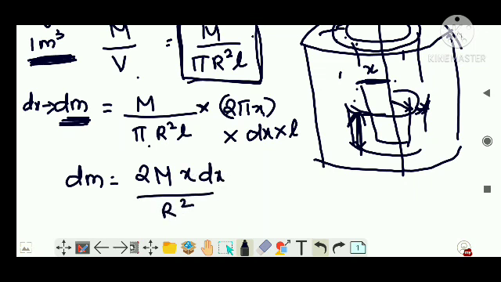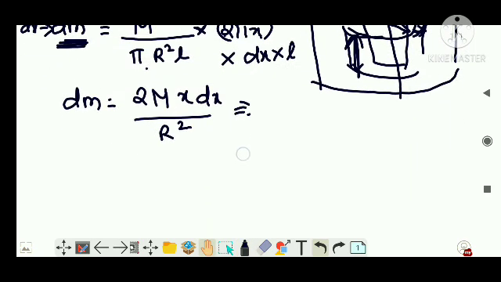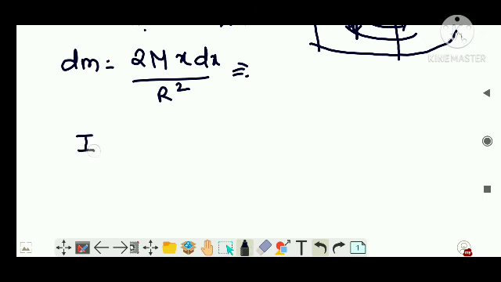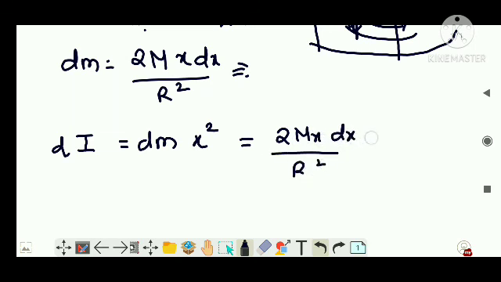Pi etc. cancels out, and you will get an expression. Now that dm is the mass of the small element you have taken, right? What is the moment of inertia of the small unit? It will be dm into its distance from the center of rotation, x squared. So in place of dm, I can write 2mx dx by r squared into x squared.